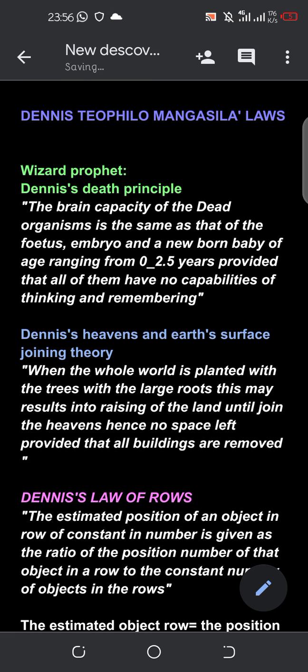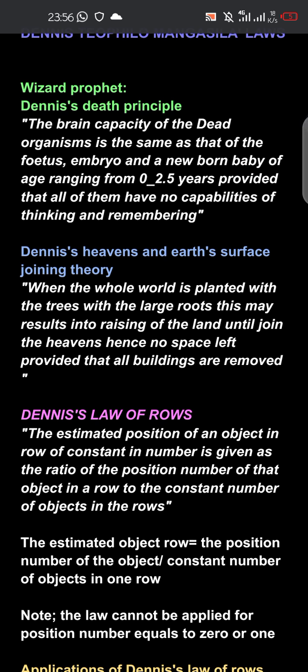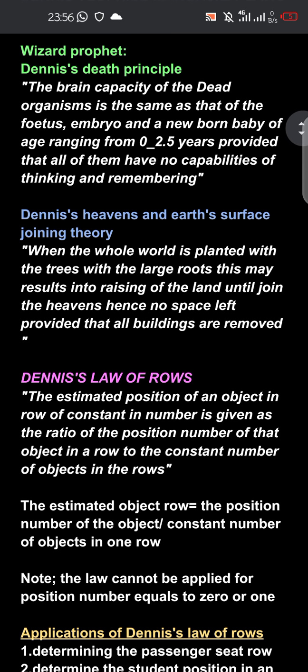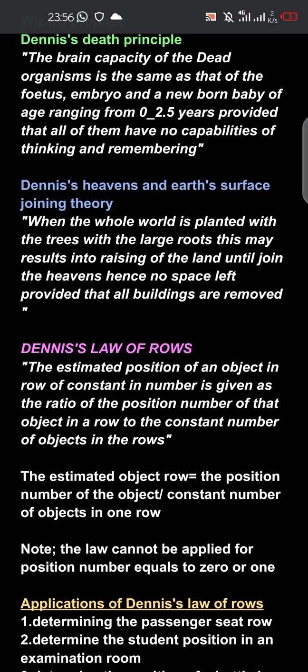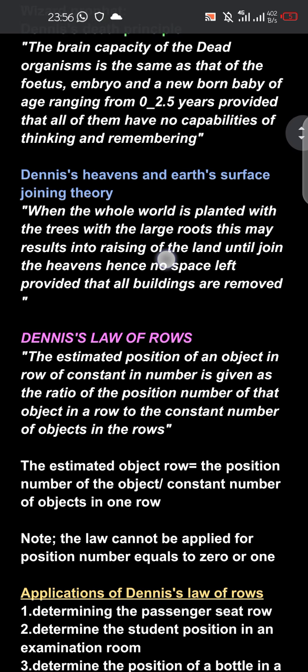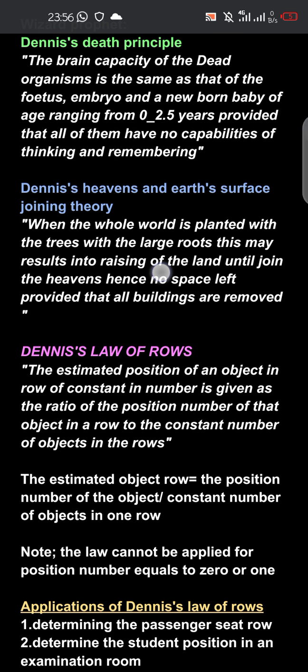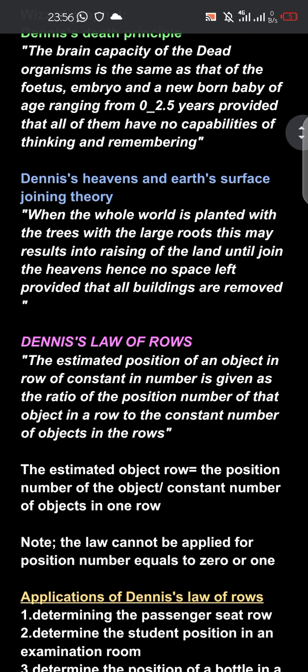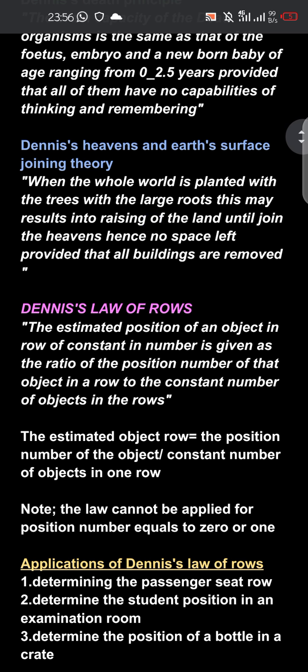Come to Dennis Teophilo Mangasila laws. The first law is known as Dennis principle. It states that the brain capacity of the dead organism is the same as that of the fetus, embryo, and a newborn baby of age ranging from 0 to 2.5 years, provided that all of them have no capabilities of thinking and remembering.